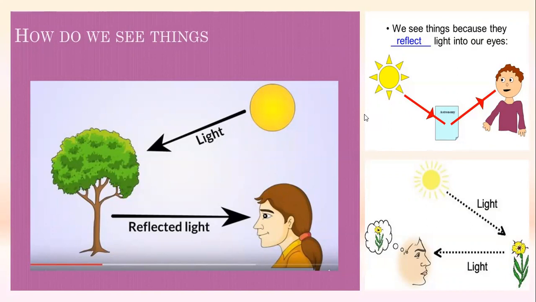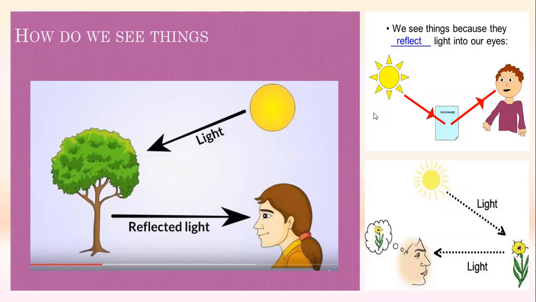Before we go for the reflection of light, I hope you all remember the classification of the mediums, where we have transparent, translucent and opaque mediums. We classified mediums according to whether light rays cross them. Through transparent, light rays can completely pass through; through translucent, light rays can partially pass; and through opaque, light rays are not able to pass. So when the light ray is not able to pass through an opaque medium, then after hitting that surface, it bounces back. And this bouncing back of the light ray is called the reflection of light.